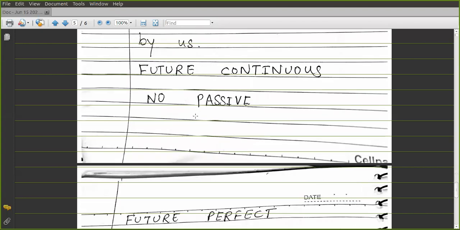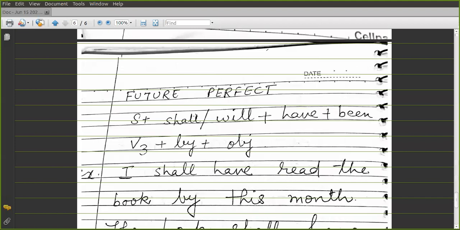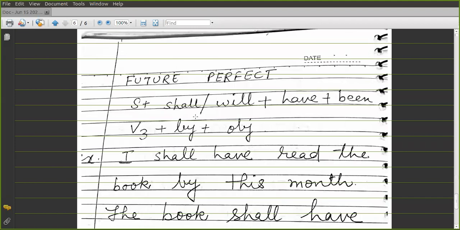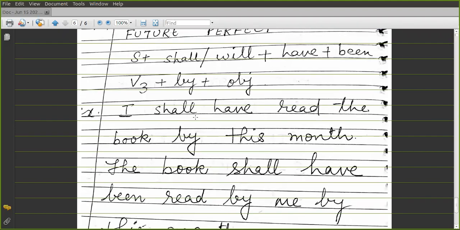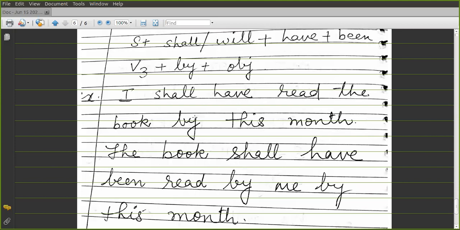Then we come to future perfect. What is used in future perfect? Subject plus shall, will plus have plus been plus V3 plus by plus object. Example of a future perfect tense sentence: I shall have read the book by this month. So what is the structure? The book shall have been read by me by this month. So according to the structure, shall have plus been, and V3 is common.